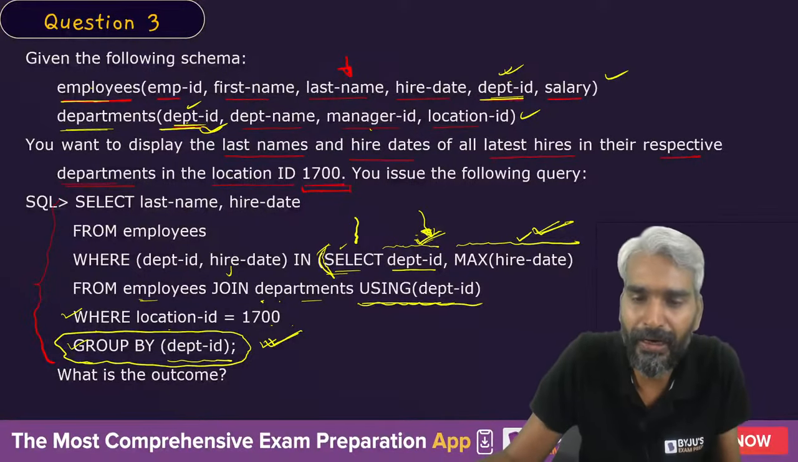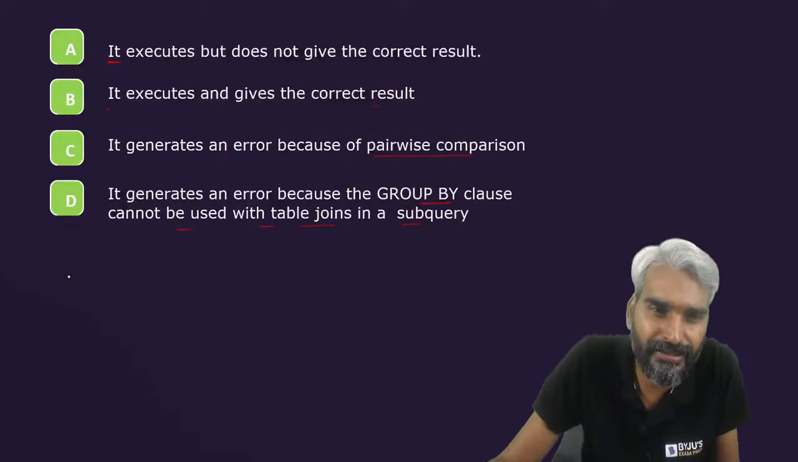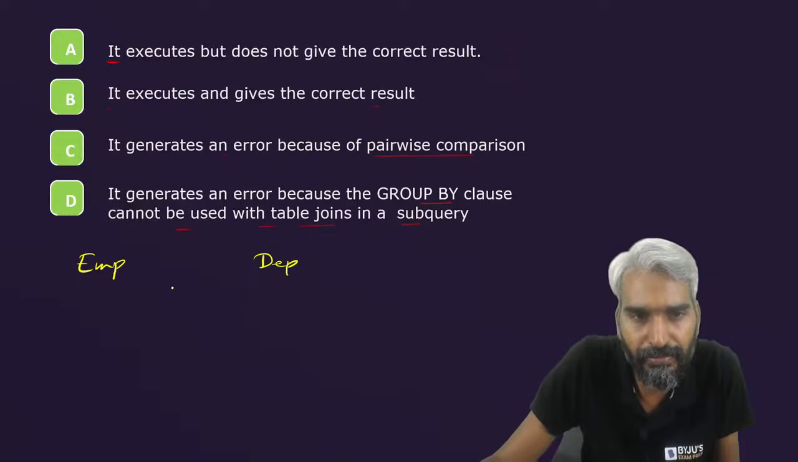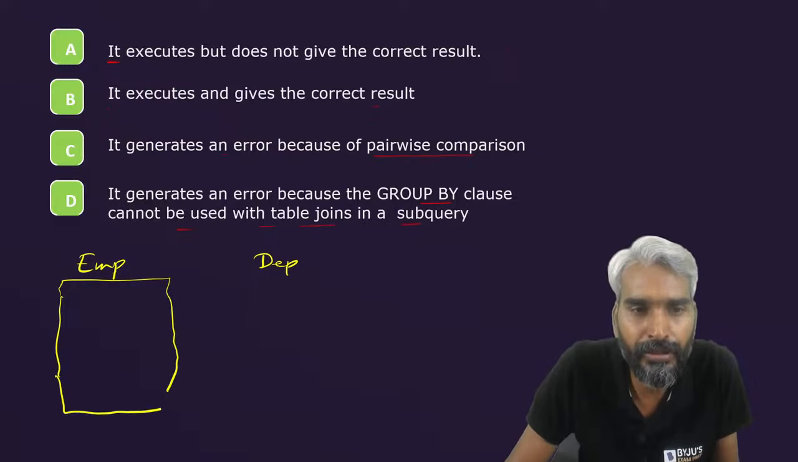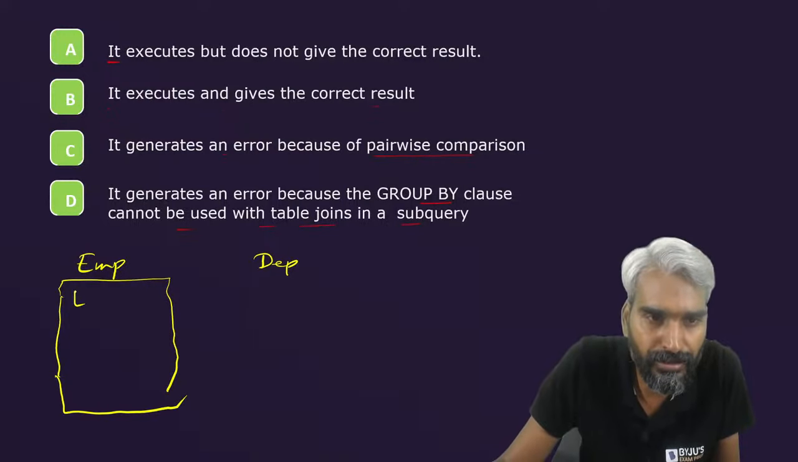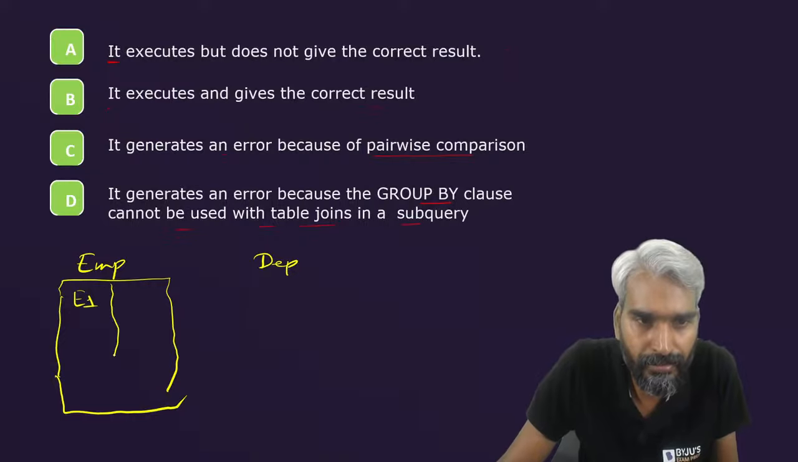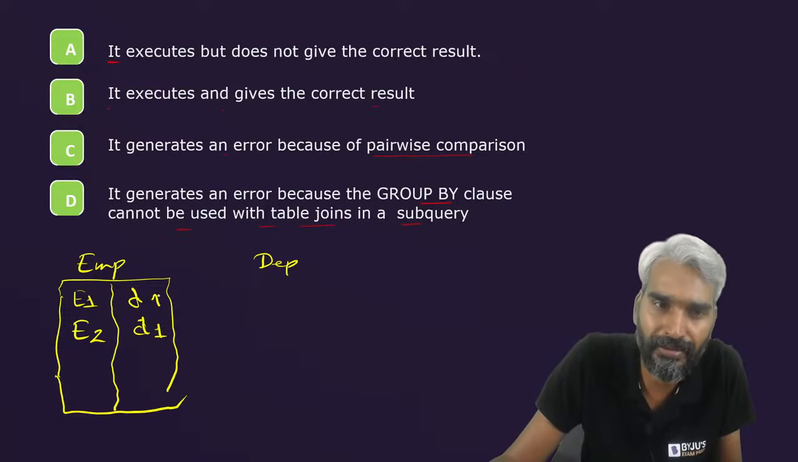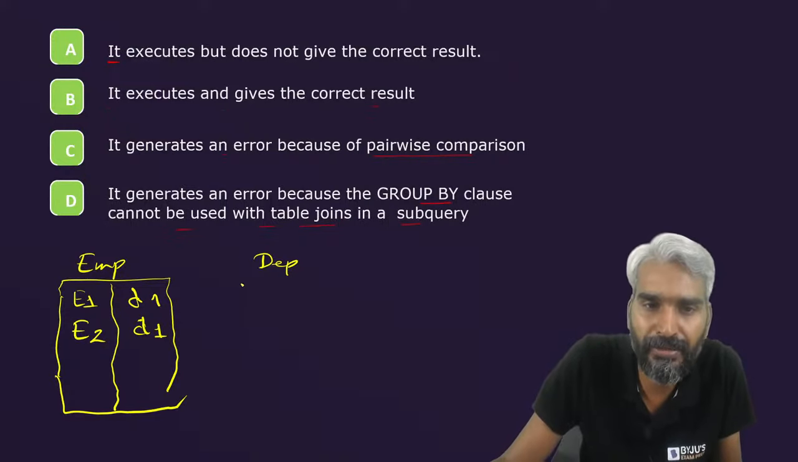So you may have a department ID. It's quite tricky to understand, so let me create two tables. One is employee, another is department. In the employee table, an employee can work in more than one department. Let's assume this is your employee E1. This works in department D1. There's another employee E2 who also works in department D1. So it's possible that more than one employee works in the same department.